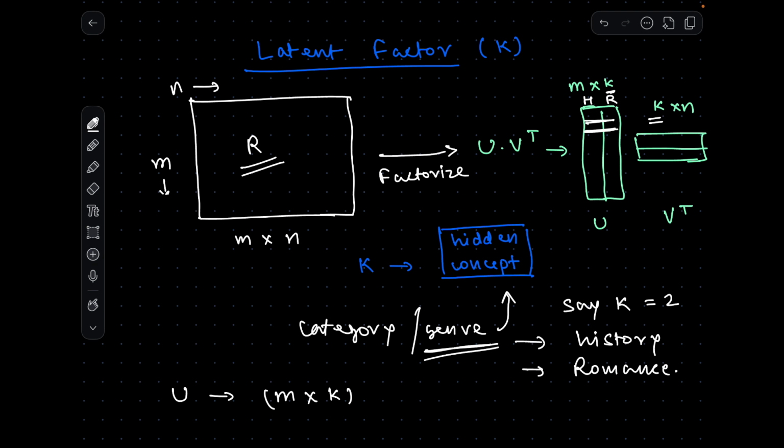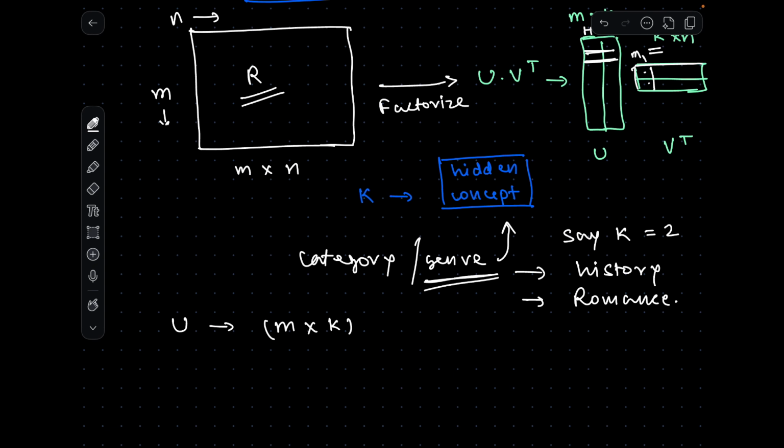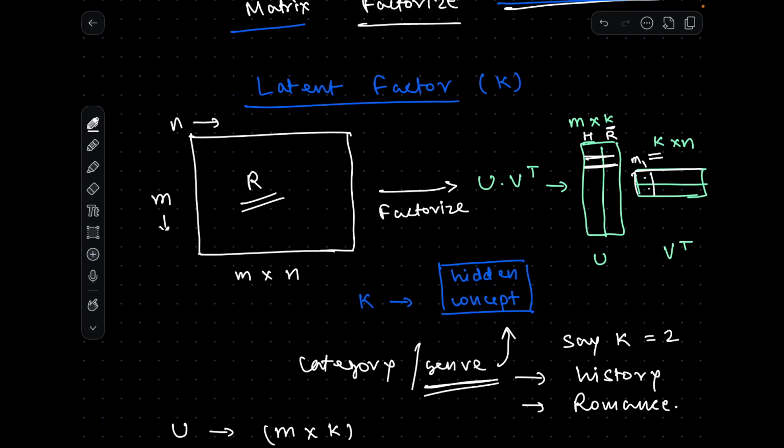Similarly for movies, we still have n columns, which means we currently have n movies, the same as the original n movies. But now, instead of m rows for m users, we have just k rows. So each movie, let's say this is movie 1, now has two components, and each component represents a concept. There can be a movie which has both history and romance concepts. A movie can be purely romantic, a movie can be purely historic. That is the idea of these two new matrices.